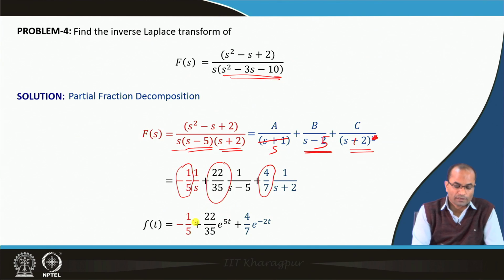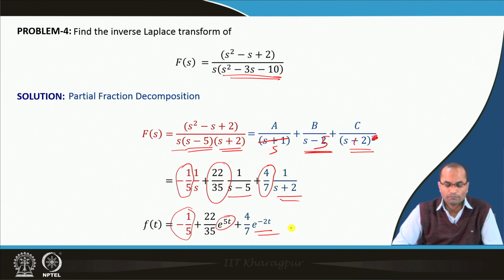So, we get here minus 1 by 5 times 1, and then S minus 5 will give e power 5 t, and here we will get e power minus 2 t.